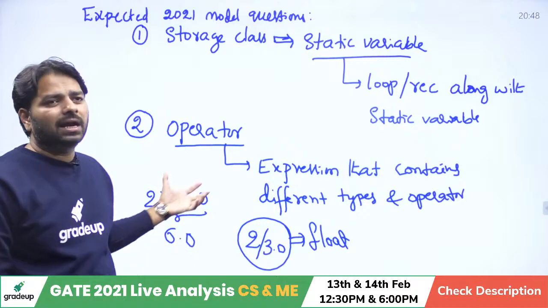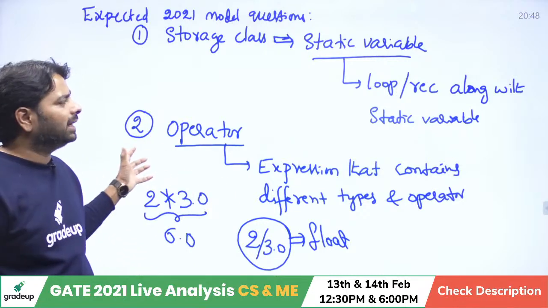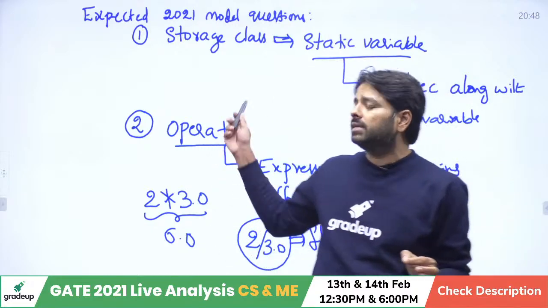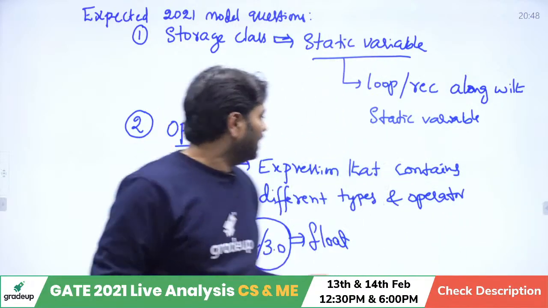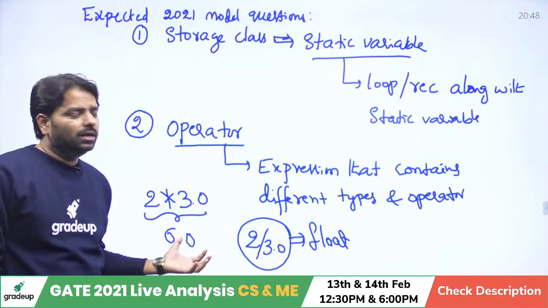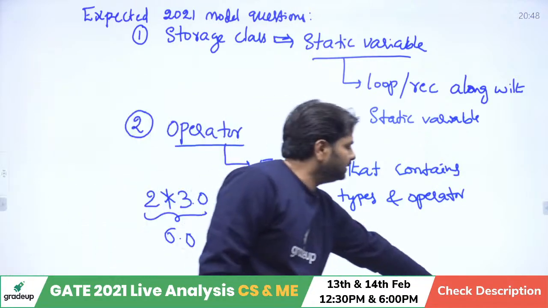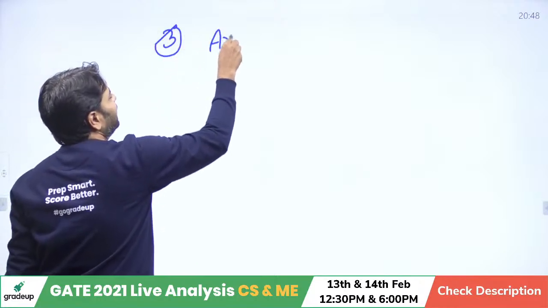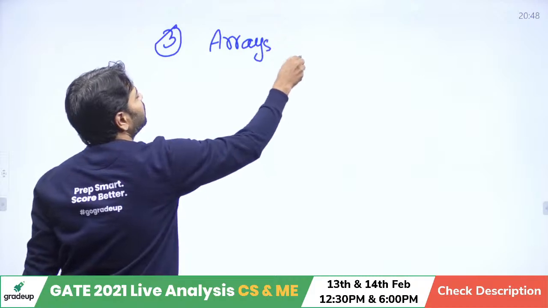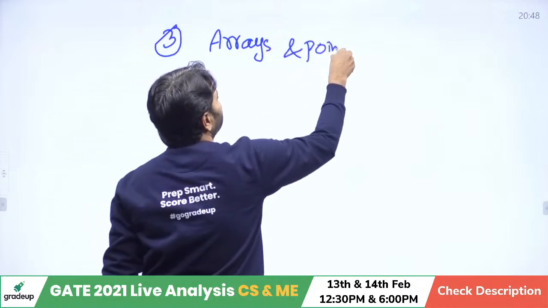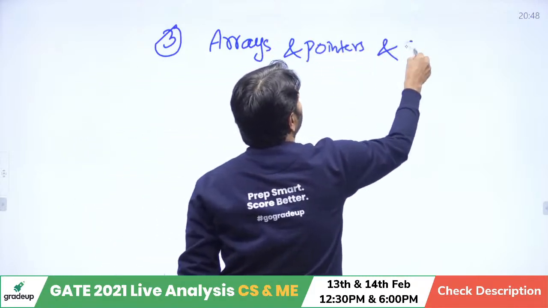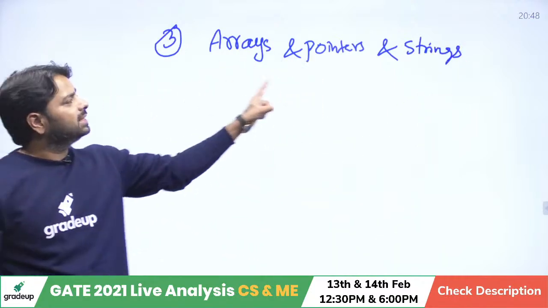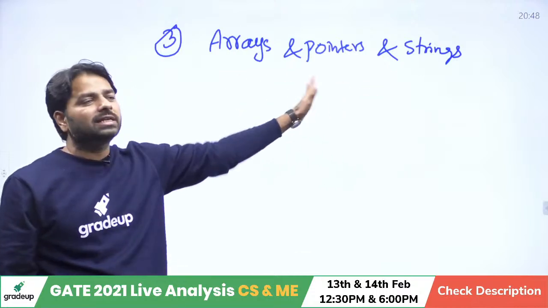And recursion, obviously there are questions all the years. So please practice the recursion questions, but focus on these two things, operators as well as static variables. And arrays and pointers, anyhow I discussed today. Let me write 3, 4 and 5. The third is arrays: mostly they ask about arrays and pointers, and sometimes they also mix the concept with strings. Out of these three concepts, definitely one is always there in the exam.